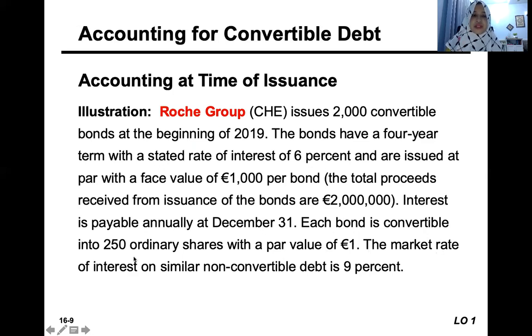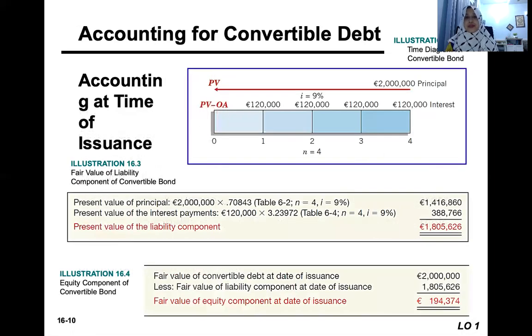The market rate of interest on a similar non-convertible debt, so we want to know what the interest rate is for the non-convertible debt, a similar one in the market, is 9%.